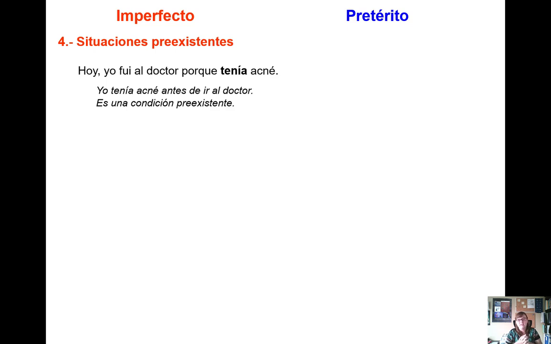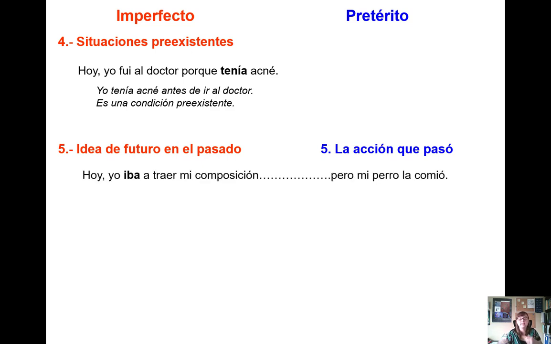Now, we also talk about ideas in the future, in the past. So if I had an idea a few days ago, then I talk about the idea in the past, I'll use the imperfect. Now, if I'm talking about an action that actually happened in the past, then I'm going to use the preterit. So let's see what this looks like. Hoy yo iba a traer mi composición, pero mi perro la comió, right? Today I was going to bring my composition, but my dog ate it. So what was I going to do in the past? I thought about bringing my composition today, but what happened? My dog ate it.